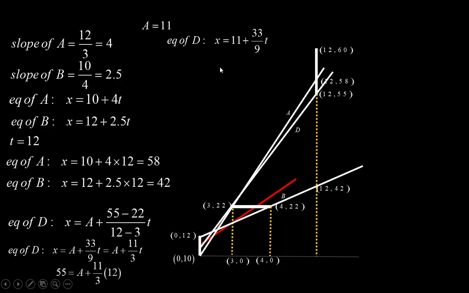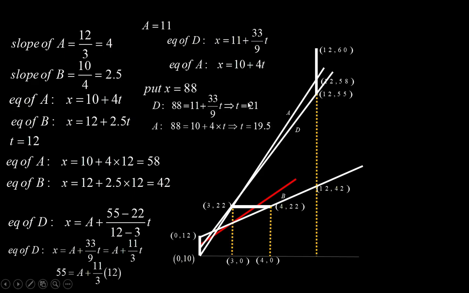Now we know the equation of D, we know the equation of A. A is the maximum slope line, D is the minimum possible permissible slope line. And now from these lines, we have to decide where these lines will cut x equal to 88. Then it will give the possible range of time of reaching x equal to 88. So from these two expressions, just put the value of x equal to 88 and find the two times. So this is the time from 19.5 to 21 seconds. In this time interval, the particle may reach x equal to 88.